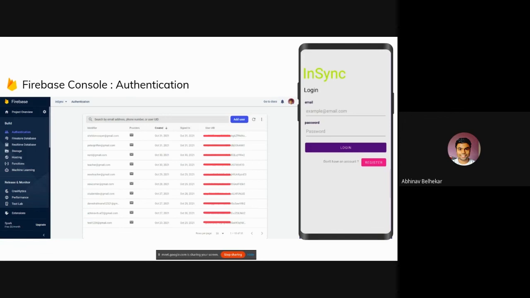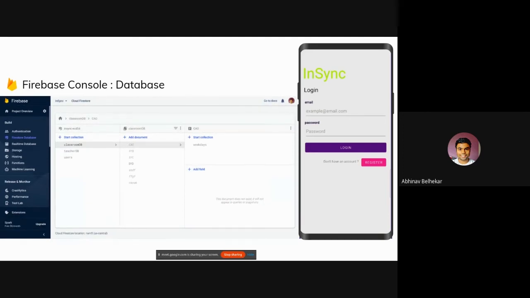For including Firebase in your project, you first have to register your app with Firebase. Then you have to download the key and paste it in the SRC folder. After that, you have to add the dependencies for Firebase. Once this basic process has been done, you can actually use Firebase and its different functionalities. Now, the next part. Alok, go to the next slide.